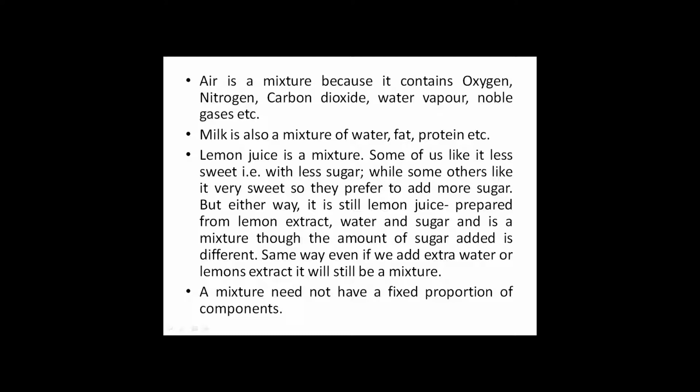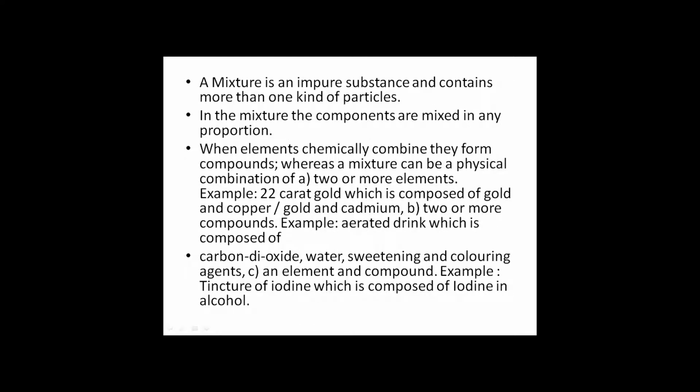A mixture need not have a fixed proportion of components. A mixture is an impure substance and contains more than one kind of particles. In a mixture, the components are mixed in any proportion. When elements chemically combine, they form compounds, whereas mixtures can be a physical combination of: A, two or more elements. Example, 22 karat gold which is composed of gold and copper, or gold and cadmium. B, two or more compounds.